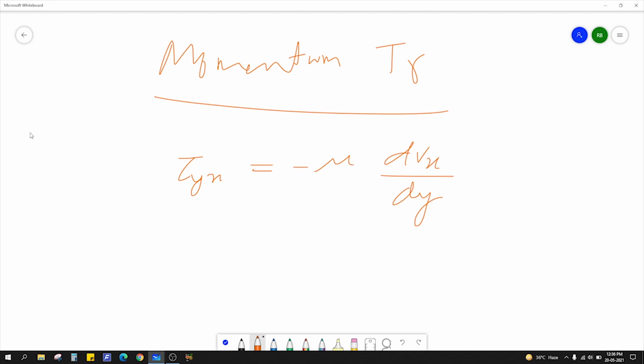Basically, suppose this is the direction where the fluid is flowing and this is a hard surface. Let's say your coordinate system is like this: this is the x direction, this is y. What Newton's law basically says is, where will be the high velocity? Here, in the free stream, away from this boundary. So there will be high velocity here. Why? Because at the wall there will be friction, so the fluid will not be able to flow. So here it will be zero.